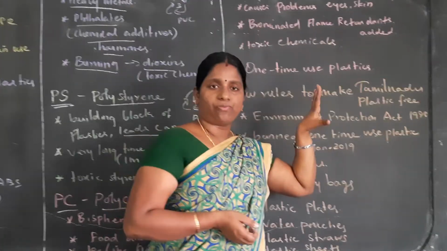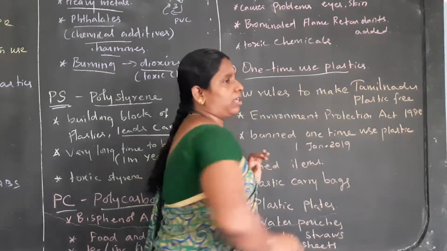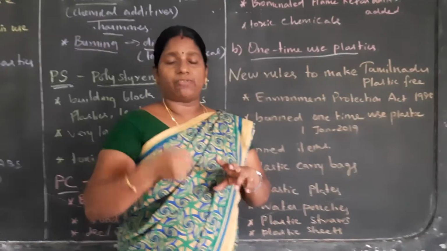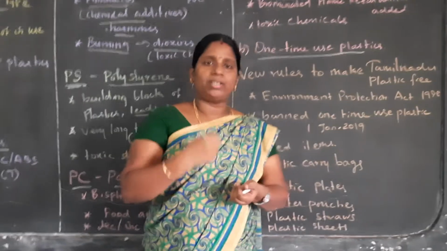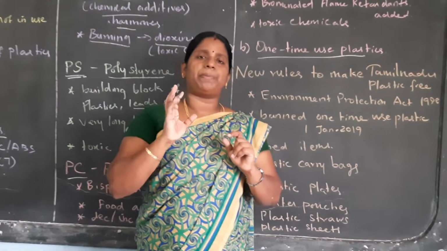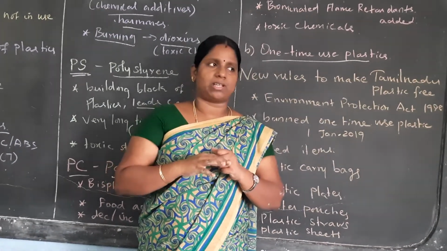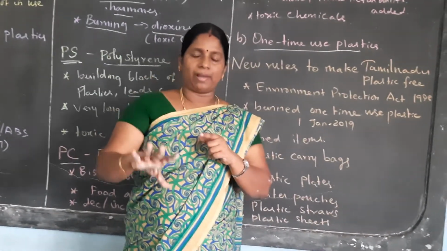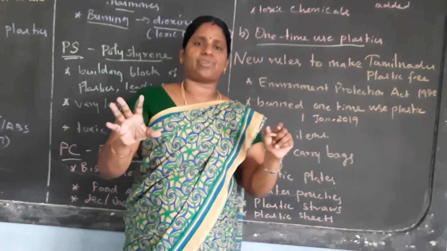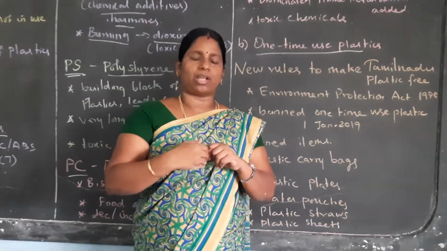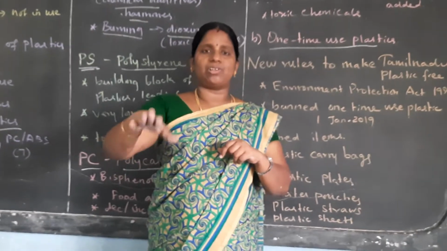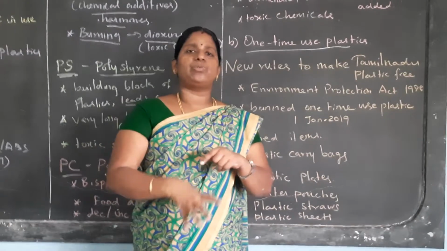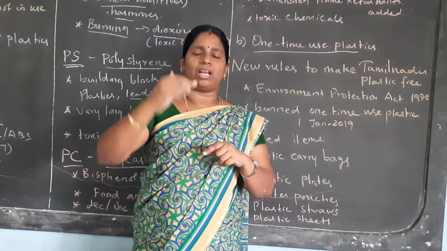The second harmful effect is one-time use plastic. Nowadays we are using one-time use plastic: tumblers, plates, cups, covers. Most of it, about 80% of plastic, is one-time use plastic. Once we use and throw it, it lands on the land environment and will not be destroyed. It will take a long time to break down. It gets deposited on the sand particles, and the rainwater does not seep into the earth, so the groundwater level decreases.